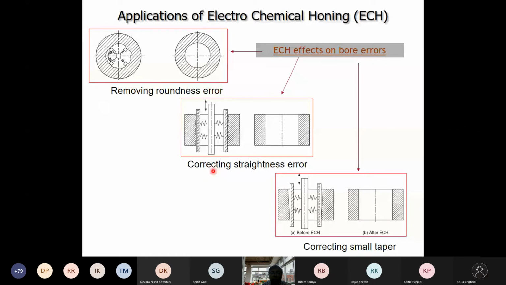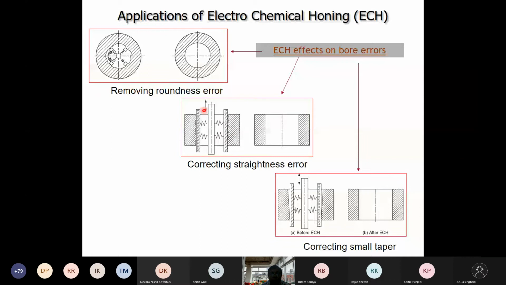Similarly, we can do corrections for straightness error. Say here, the two vertical walls have a lot of ups and downs, unevenness. Here is one honing stone, and this is another; there may be several others also. Again, they are spring mounted at the bottom and pressing against the job wall.